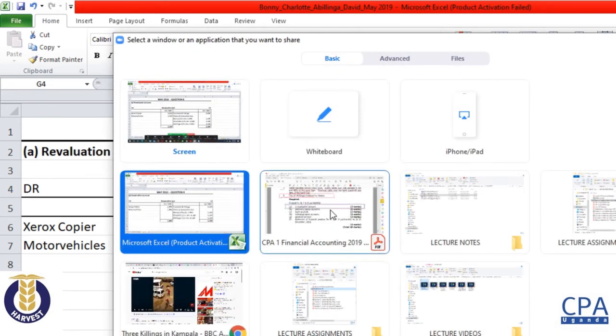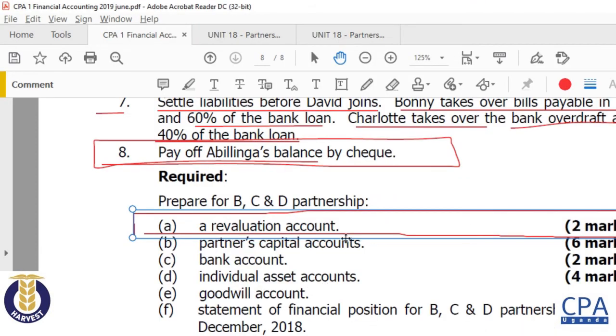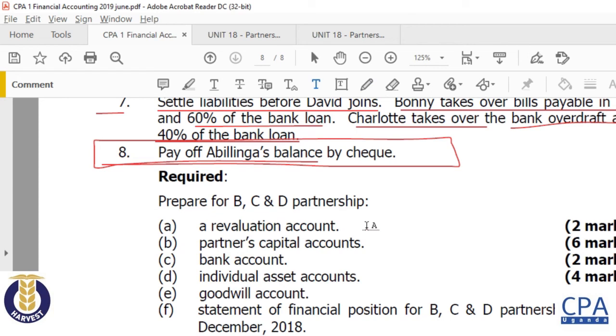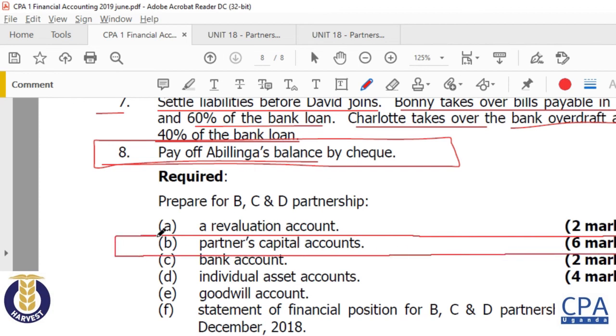Next, we were required to prepare the partners' capital accounts. Now the challenge here is that one of the partners has retired, that is Bilinga. So we shall begin by closing off Bilinga's account. And you see the marks are juicy, 6 marks.